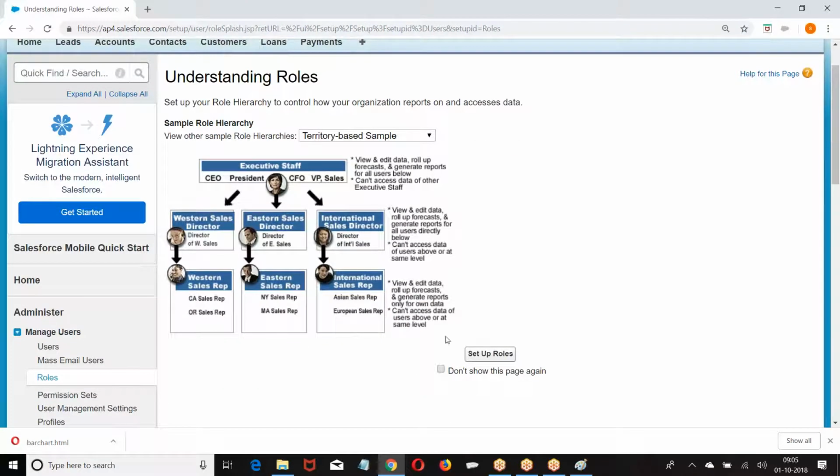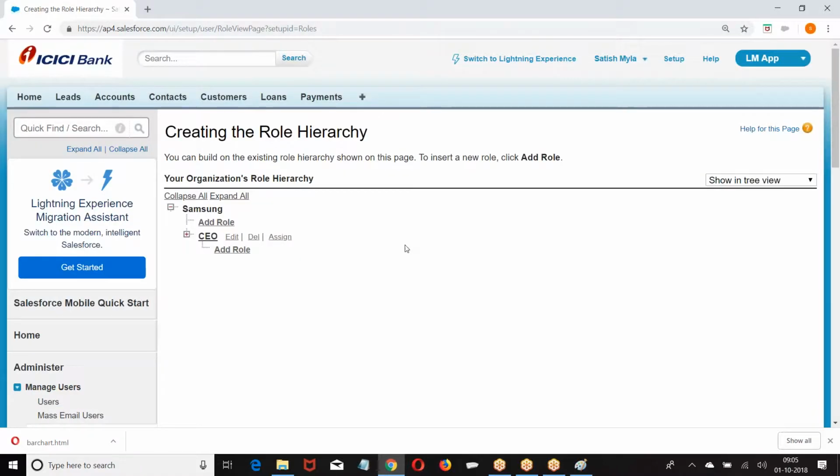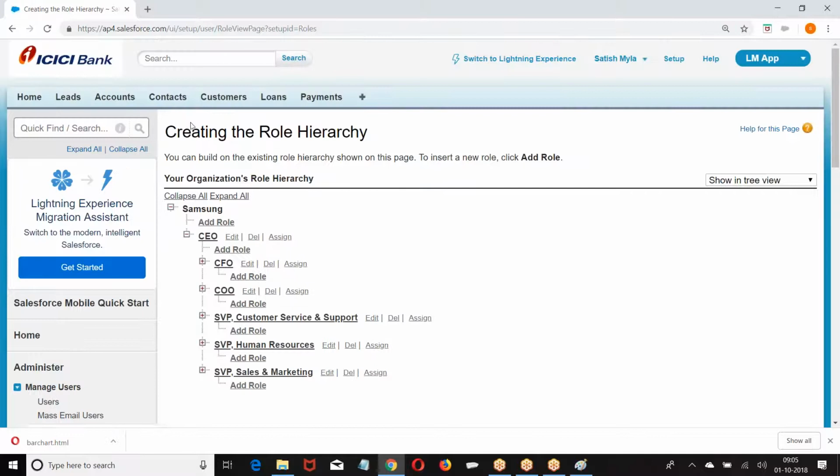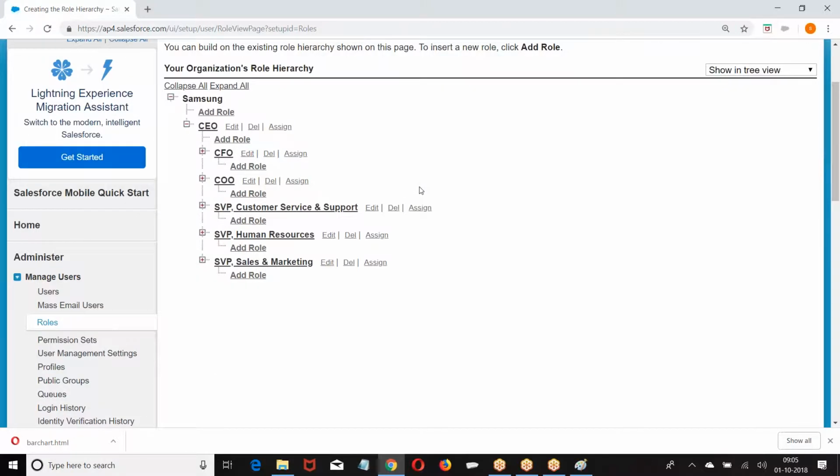Now we have the hierarchy. Role structuring: they gave some sample structure to you. If you want to use it, you can use it. Otherwise, you can leave it.